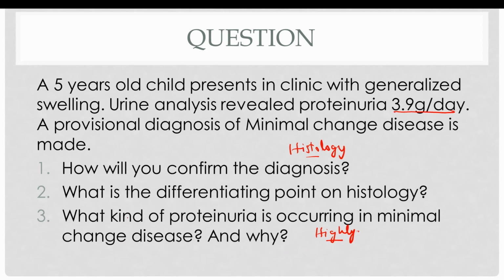Another thing that you need to remember is what differentiates post-streptococcal glomerulonephritis from minimal change disease, since both of these diseases are common in children. So one thing is that minimal change disease is a nephrotic syndrome, whereas post-streptococcal glomerulonephritis is a nephritic syndrome. The proteinuria is supposed to be more than 3.5 grams per day in minimal change disease and less than 3.5 grams per day in PSGN. Moreover, there are complaints of hematuria and oliguria in PSGN. The edema is generalized in minimal change disease, and periorbital edema, which is localized edema, is more common in post-streptococcal glomerulonephritis.